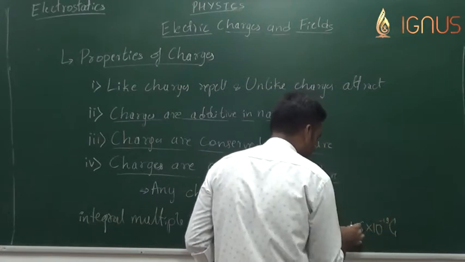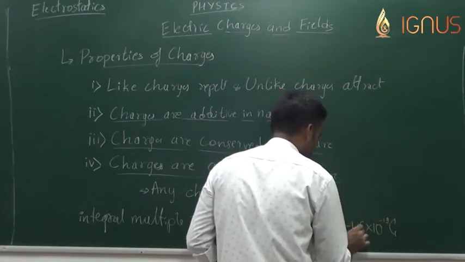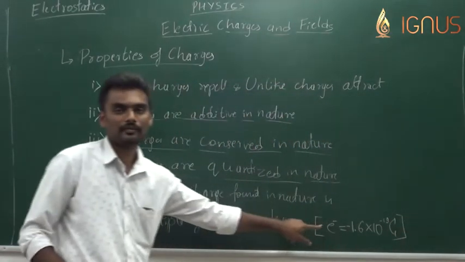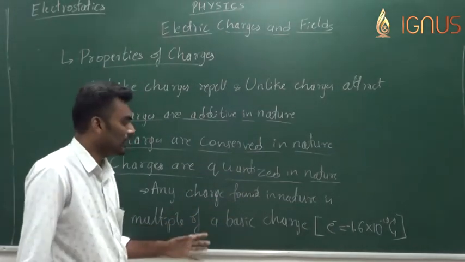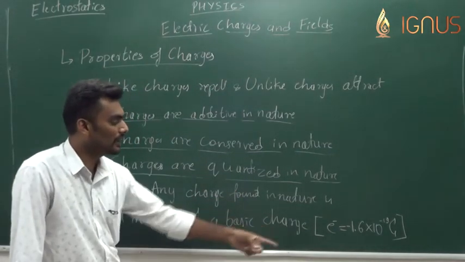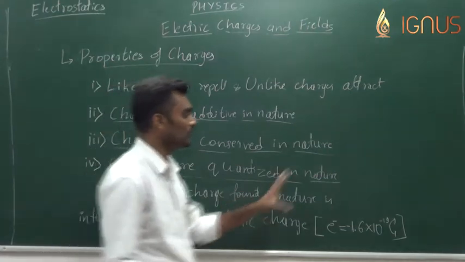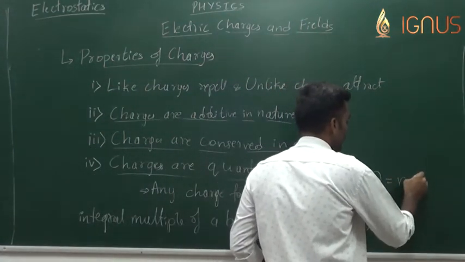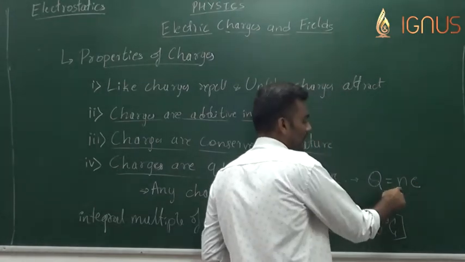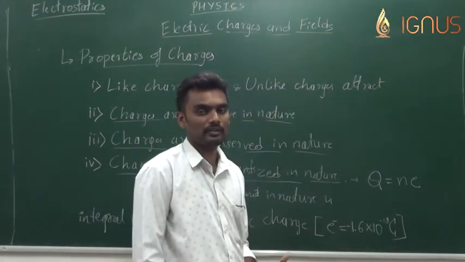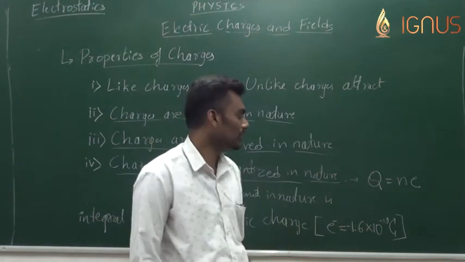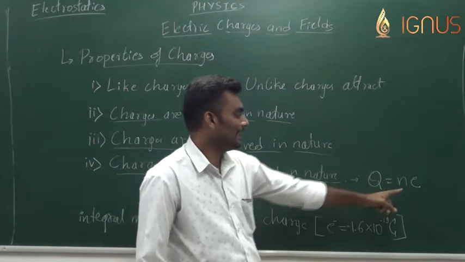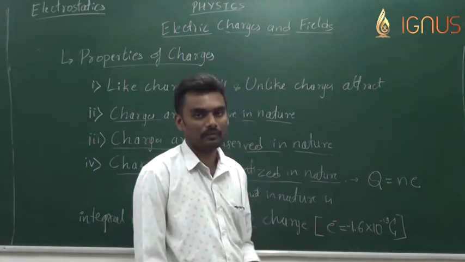So it's actually minus 1.6 into 10 to the power of minus 19 coulomb, the charge of an electron. This is the basic charge, and any amount of charge that we find in nature is an integral multiple of this charge, and hence we come to the formula Q is equal to NE, where N is the number of electrons that have transferred from one body to the other body, Q is the total charge acquired by the body, and E is the charge of an electron.